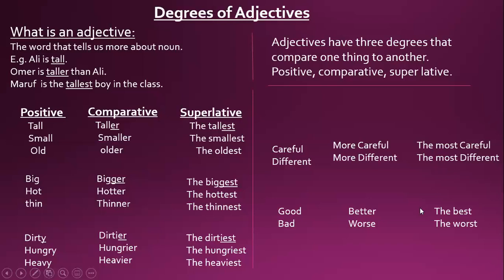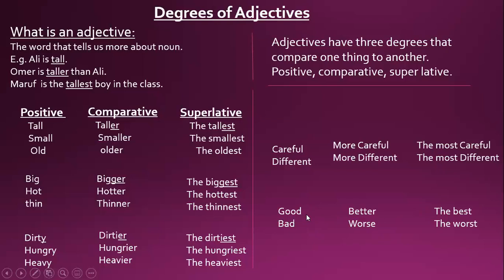Now we have some words, only a few, which change completely in their comparative and superlative. Just like good. For example, you can say, Uzma is a good girl. But if you have a comparison between Uzma and Sarah, you can say, Sarah is better than Uzma.